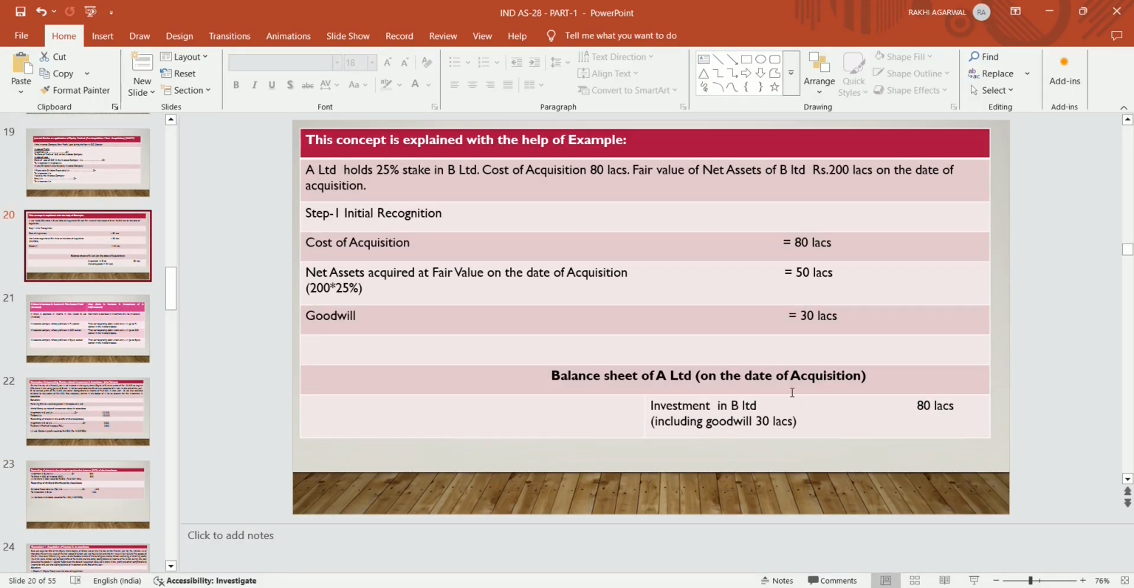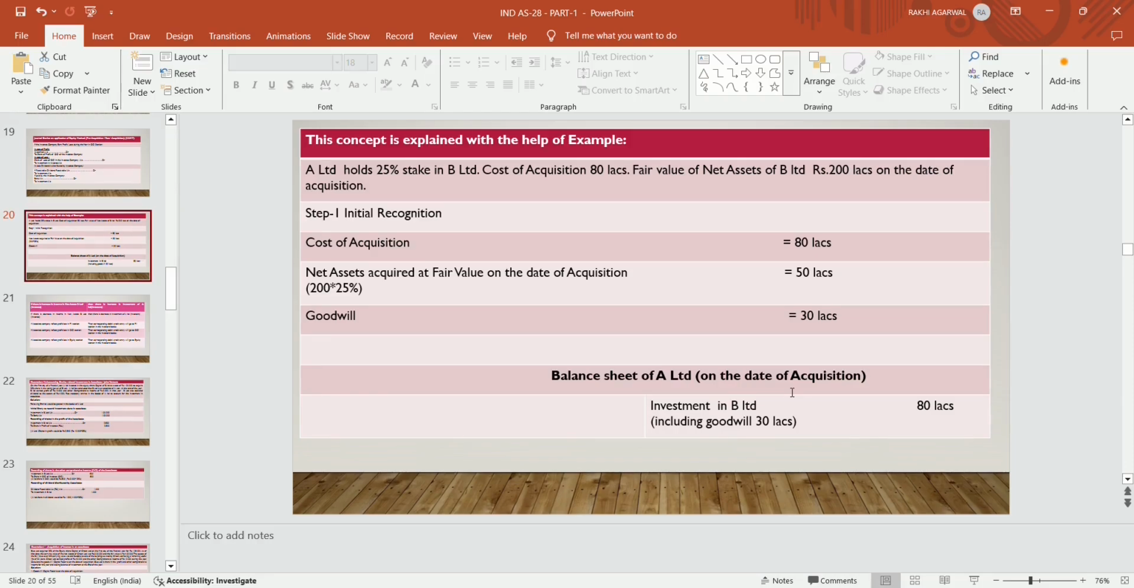Suppose A Limited holds a 25% stake in B Limited, making it an associate relationship because A Limited holds 25% in B Limited, which is more than 20%. The cost of acquisition of that stake is 80 lakhs, meaning A Limited paid 80 lakhs to acquire 25%. The fair value of the net assets of B Limited is rupees 200 lakh on the date of acquisition. We will determine how much the goodwill is.